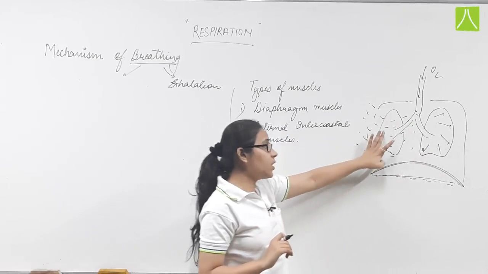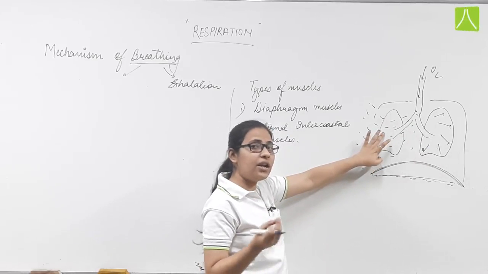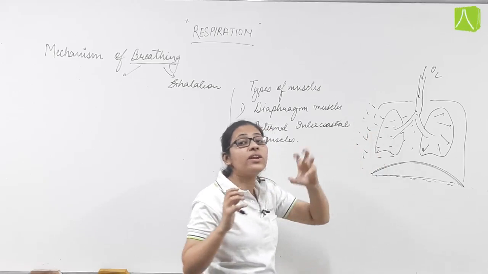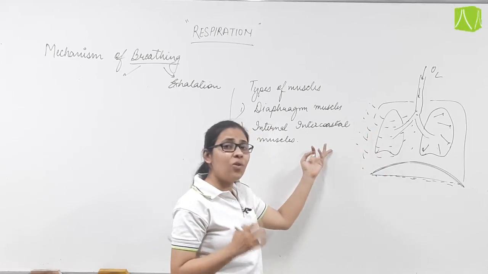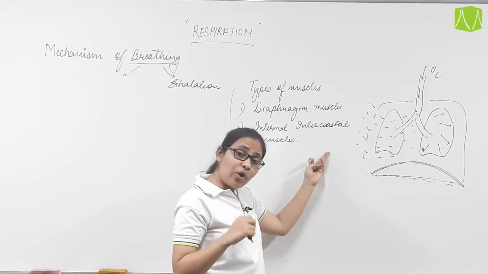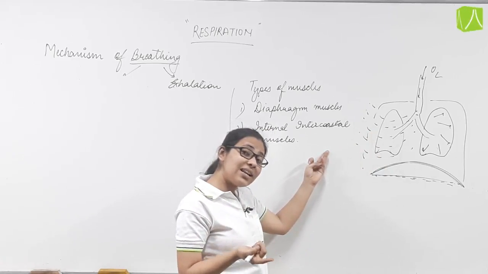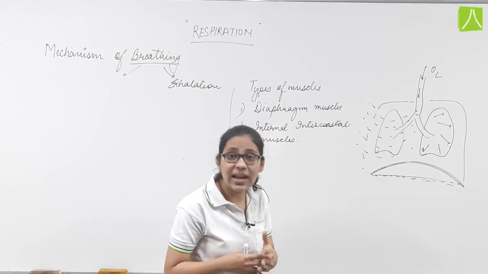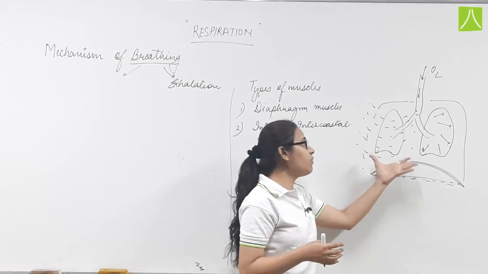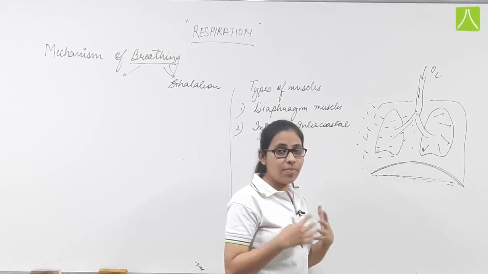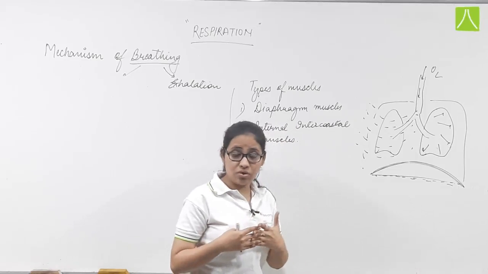Now the internal intercostal muscle will also relax. These two muscles were contracting in the inhalation. So what will they do during exhalation? They will relax. Because of relaxation of the internal intercostal muscle, the ribs again move to their original position.